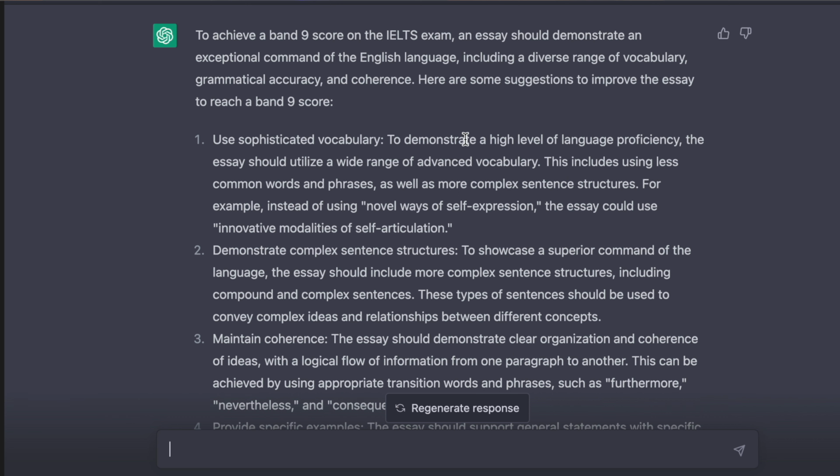How can it improve? To achieve a band 9 score on the IELTS exam, an essay should demonstrate an exceptional command of the English language, including a diverse range of vocabulary, grammatical accuracy, and coherence. Here are some suggestions to improve the essay to reach a band 9 score. Use sophisticated vocabulary. I don't think it can use more sophisticated, but let's see.